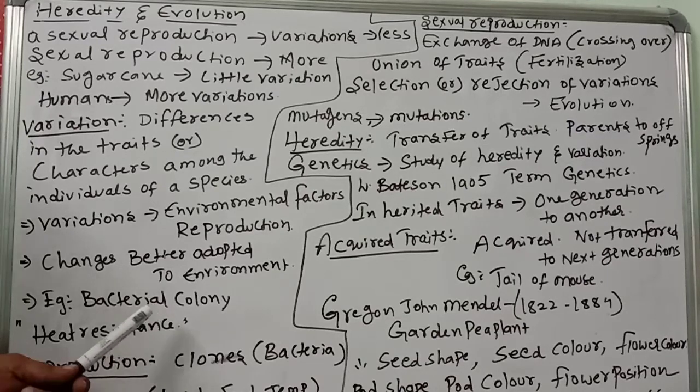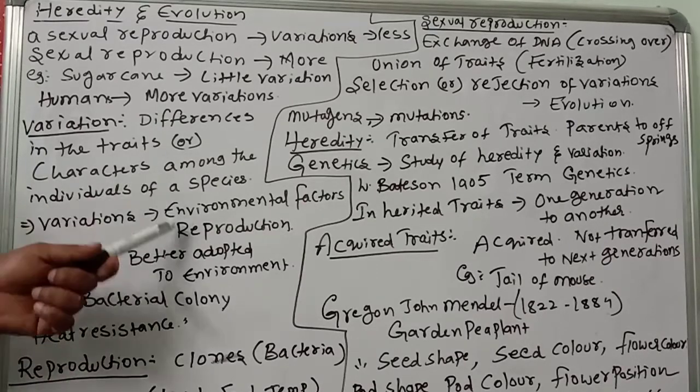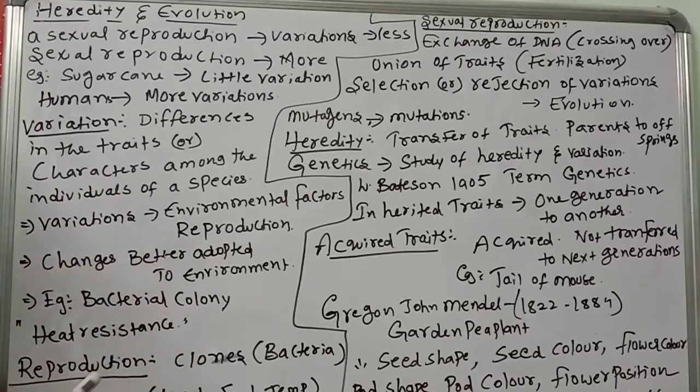Do you understand my point or not? So a variation means a good character, a good change, and those who have a good variation survive. That change happens because of these two factors, either environmental factors or reproduction. For example, in reproduction, bacteria produce clones, right? Clones mean exactly like the parents, with no change at all. But due to DNA changes, they will resist. Why do DNA changes happen?